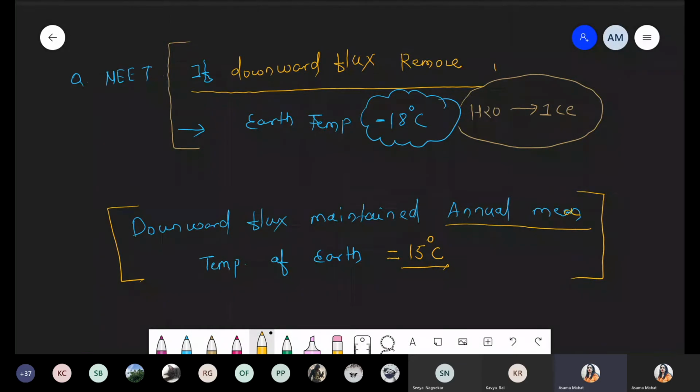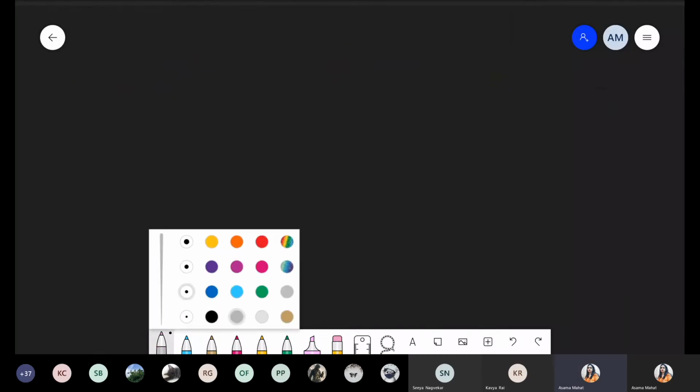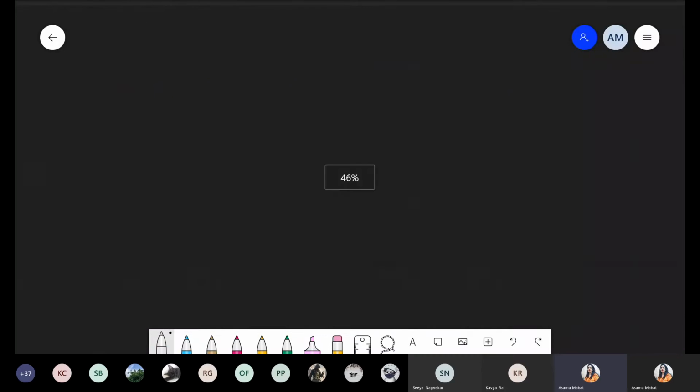Now that was the normal scenario, but now human. The one reason for all the problems is human. Due to human activities, there is now an increase in greenhouse gas or the greenhouse effect.